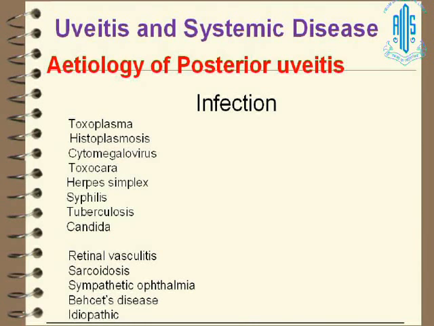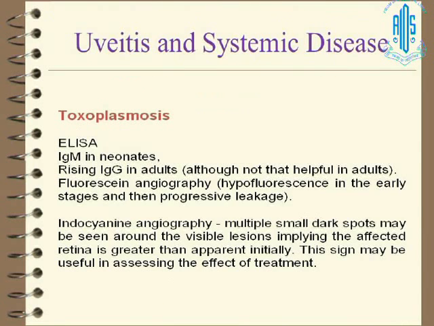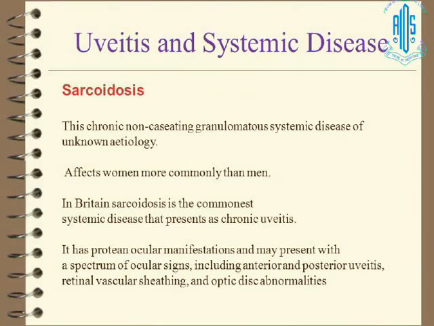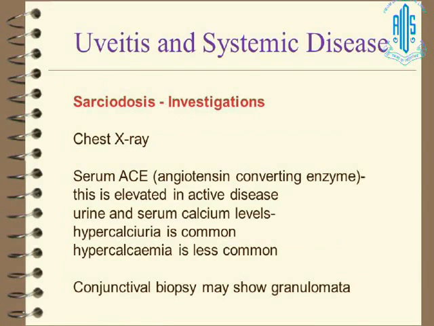This actually has been extensively covered, and toxo I won't discuss. Sarcoid, yeah, this is one of the other common associations with uveitis, and basically the patients have non-caseating granuloma, and it is more common in women. It has protean manifestations. I will not go into detail. But what are the investigations you do in sarcoidosis? Apart from routine investigations like ESR, CRP, ACE level, and mind you, not all high ACE level is sarcoidosis.